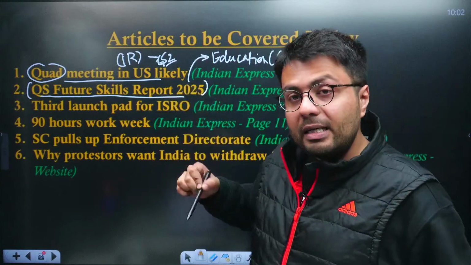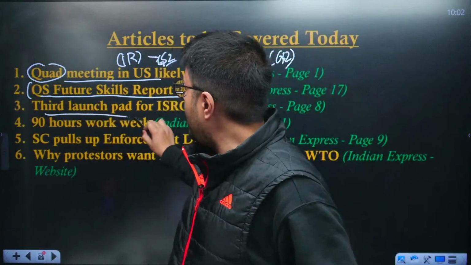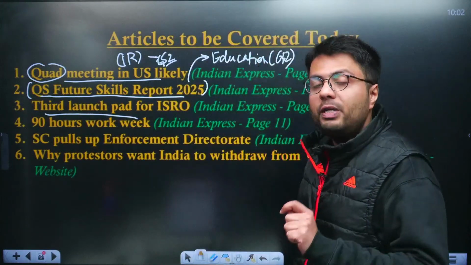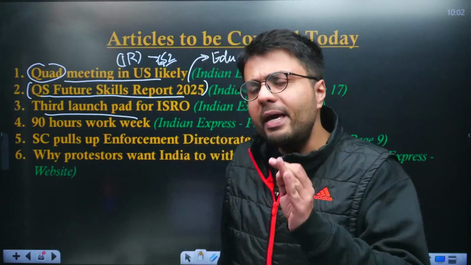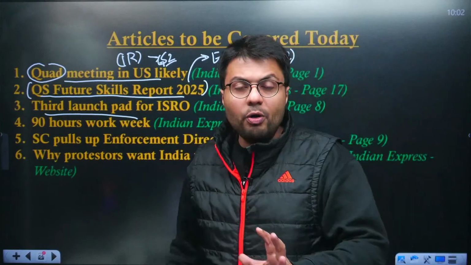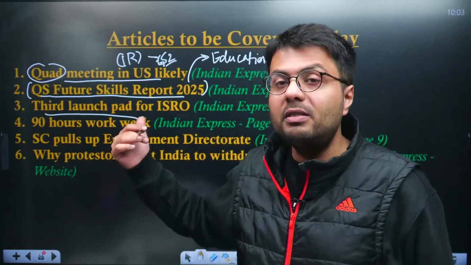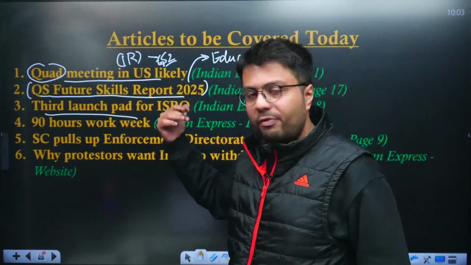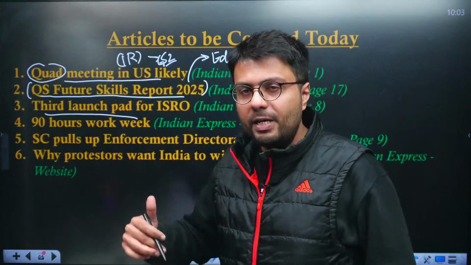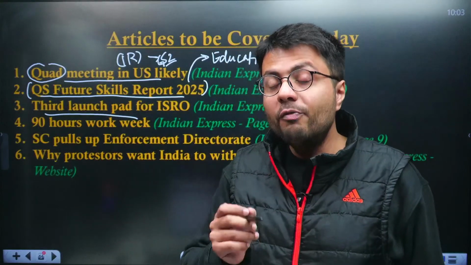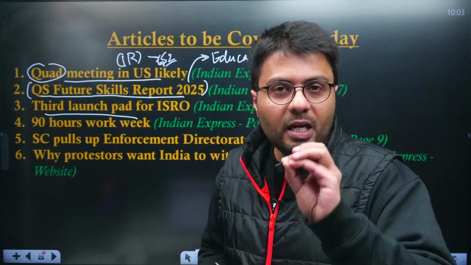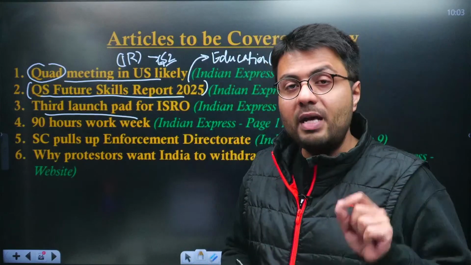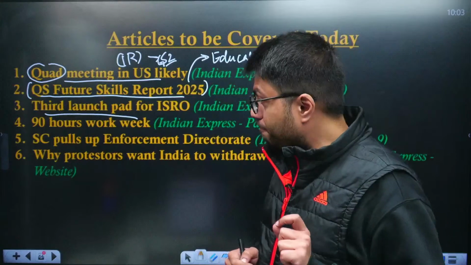Now the third article is on the third launch pad for ISRO, which has been approved in the city of Sriharikota located in Andhra Pradesh. So why are launch pads developed on the eastern coast of India and what is the significance of this third launch pad for ISRO? We'll deal with this in today's discussion, and this is important from which part of the syllabus? GS paper 3, because the syllabus highlights awareness related to space and India's space missions in general.